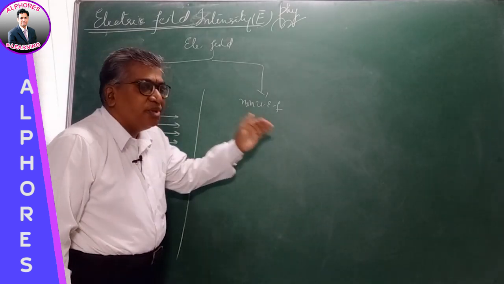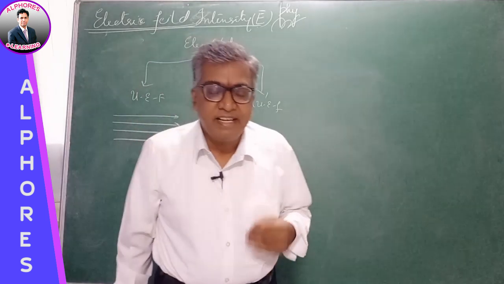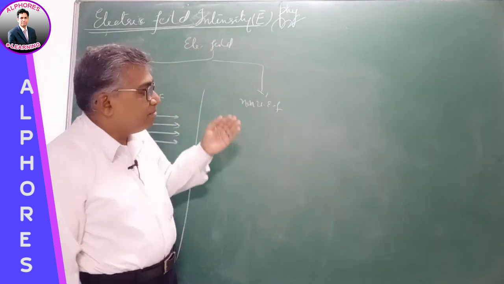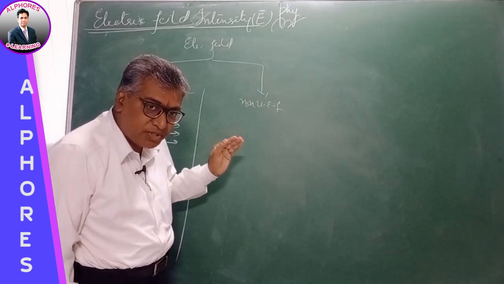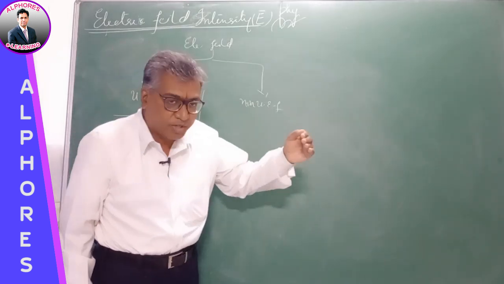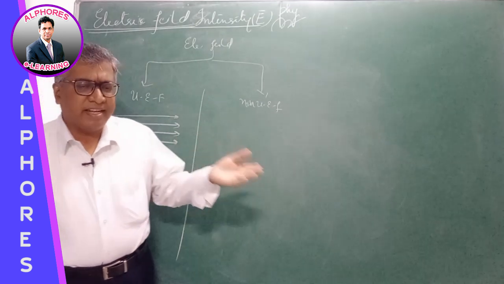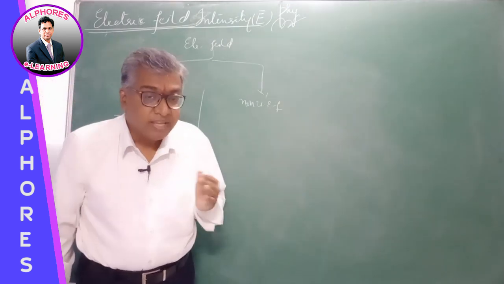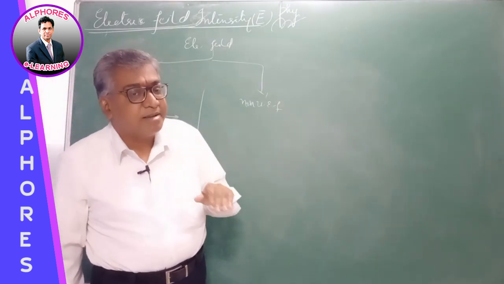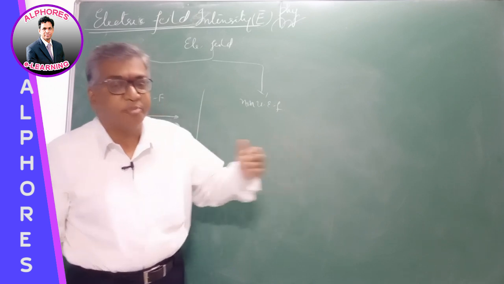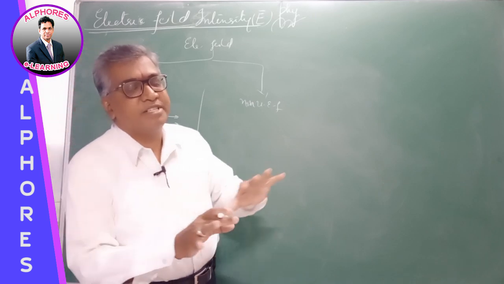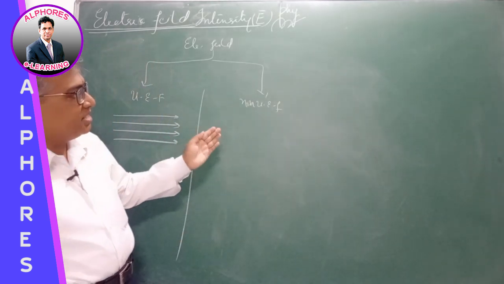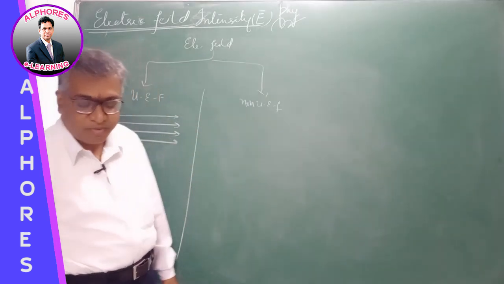Now non-uniform electric field, the electric field where either the magnitude of the electric field differs from point to point, right, direction remaining same, or magnitude remaining same, direction may differ from point to point, or both magnitude and direction of the electric field may change from point to point. Now, such an electric field is termed as non-uniform electric field.